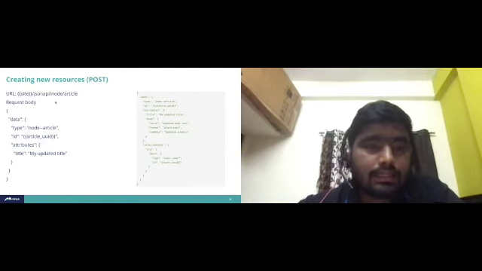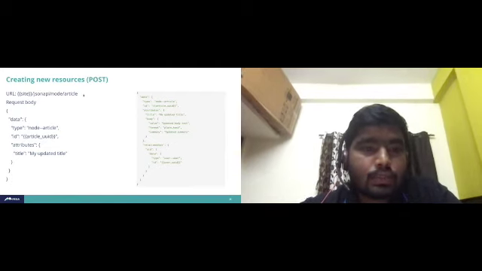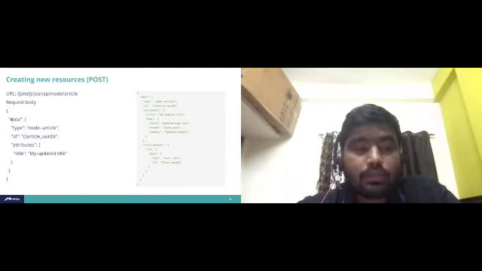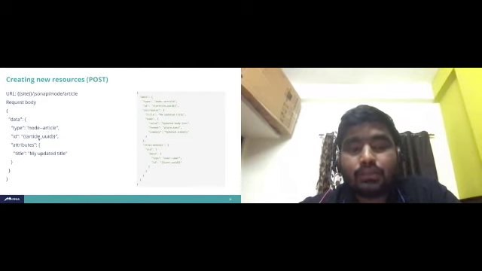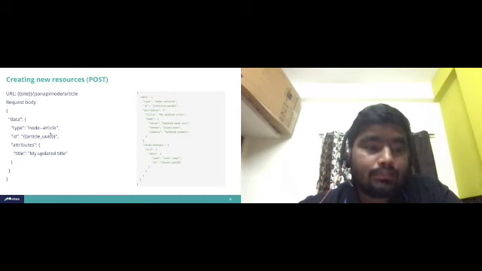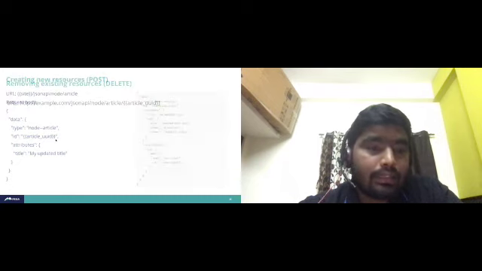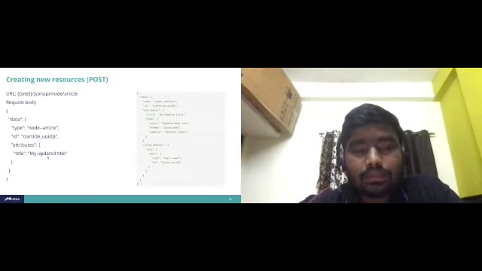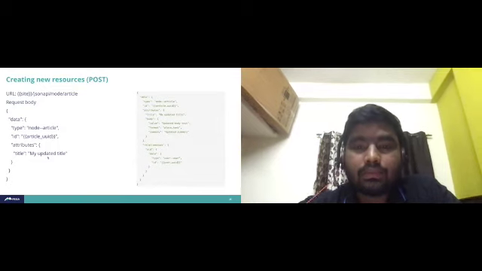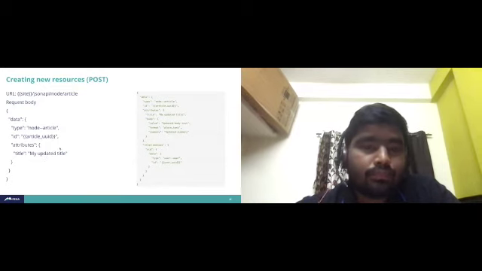Here we have site/jsonapi/node/article, and the request body should be data, with the type node--article. For any other content type, you can assign it based on that. Here we must pass the article ID and UID. While creating, the ID is not required, and the attributes will be title, body, or whatever fields you want; you can pass them here. This is for creating a new resource.